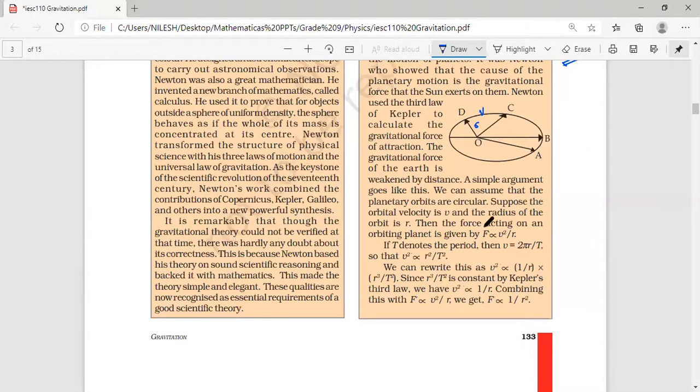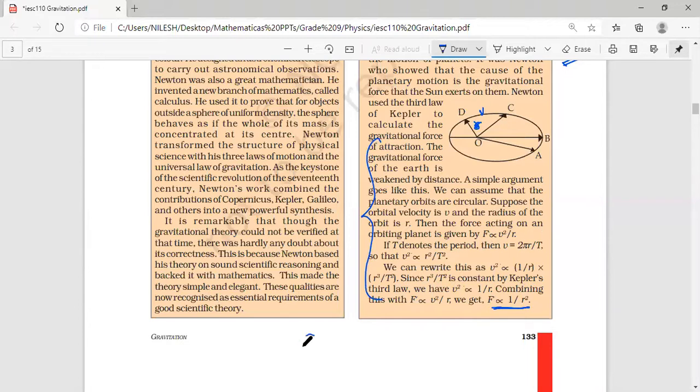Then the force acting on an orbiting planet is proportional to v square upon r. If T denotes the period, then v is equal to 2 pi r upon T. All these things are there, it is not important for you. You will just remember this thing. Using all these, what Newton found out is that force is proportional to 1 upon r square.